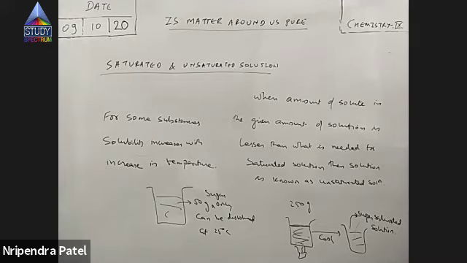Obviously, you will see when you cool it, some amount of it forms crystals and leaves the solution, right? But still we call it supersaturated solution. So to increase the solubility, we increase the temperature. We dissolve more amount of solute. Then we saturate it at higher temperature, maybe at 80 degrees Celsius, and then I cool it again to 25 degrees Celsius.